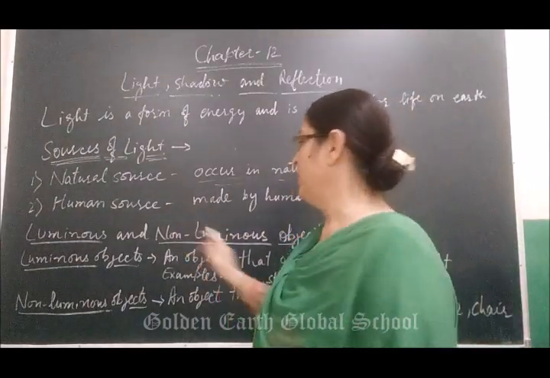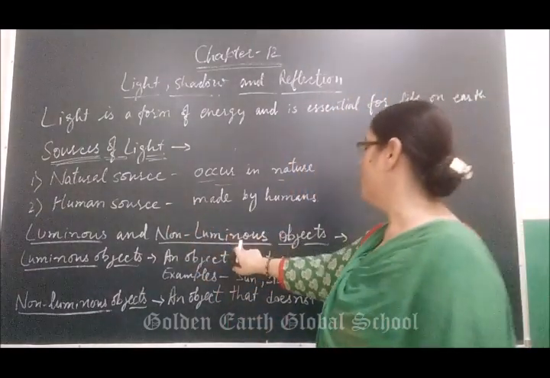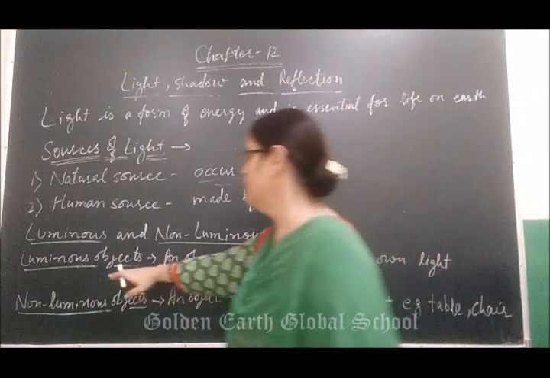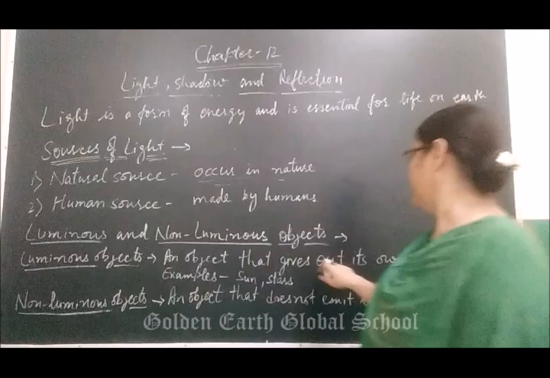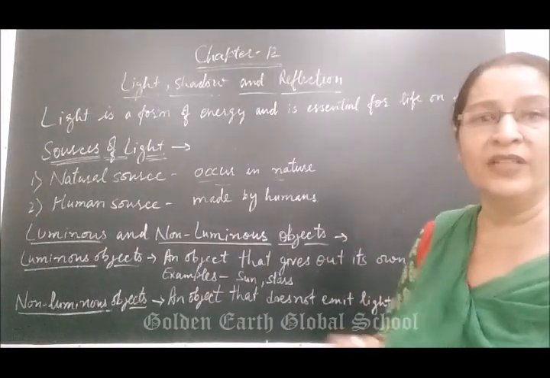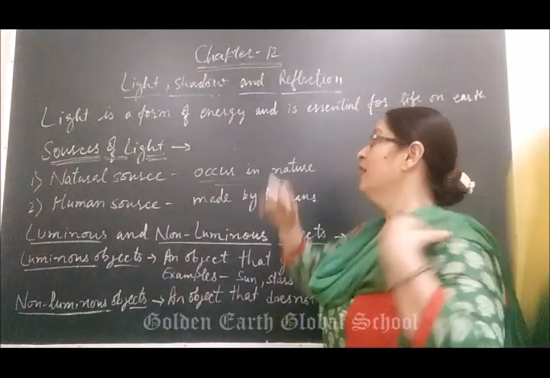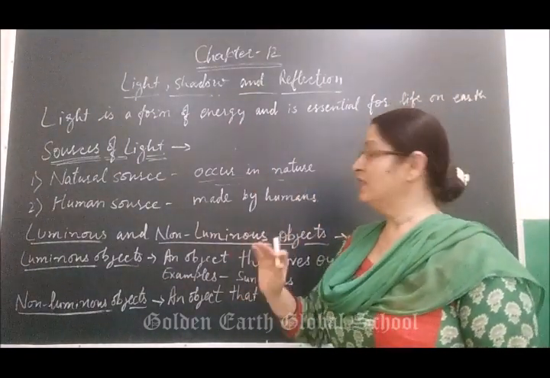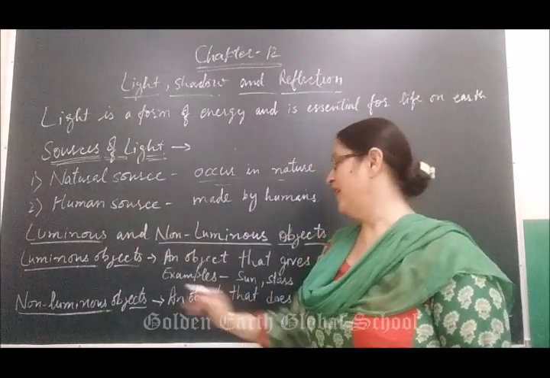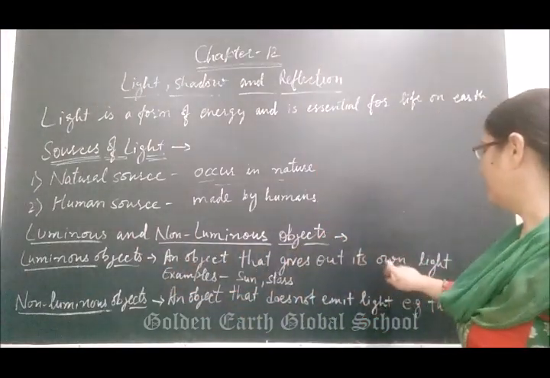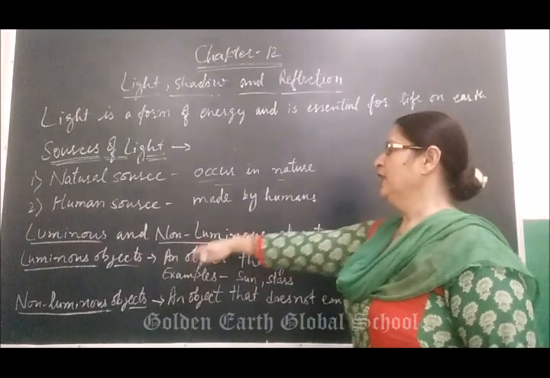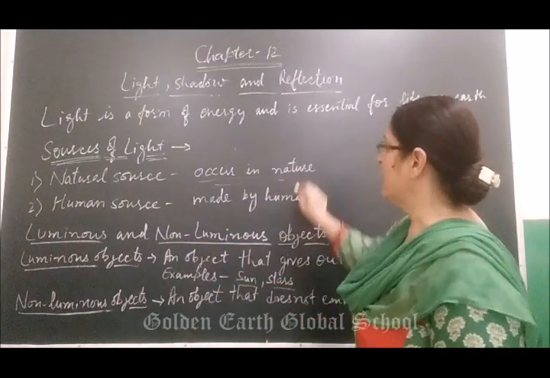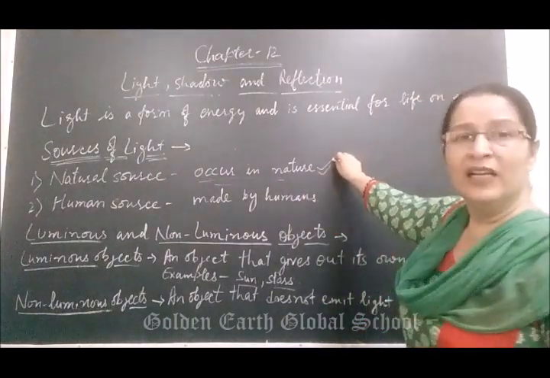Now, next is very important: luminous and non-luminous objects. What are luminous objects? A luminous object is an object that gives out its own light, meaning an object that has its own light. Light is in the form of energy. From where will it come? It will come from the sun, so the sun is a luminous object. An object that gives out its own light is called a luminous object. Examples are the sun and stars. Sun and stars are natural sources of light.